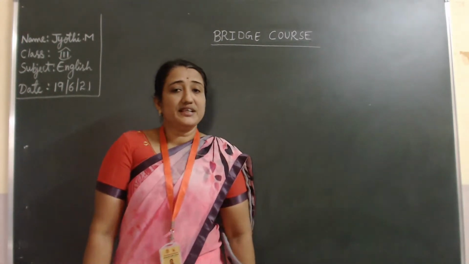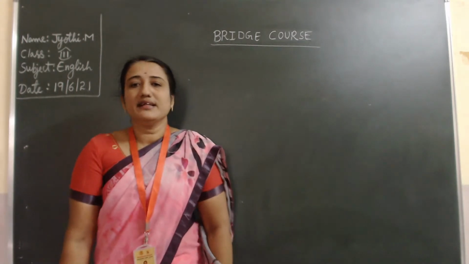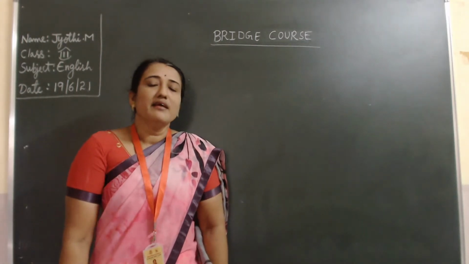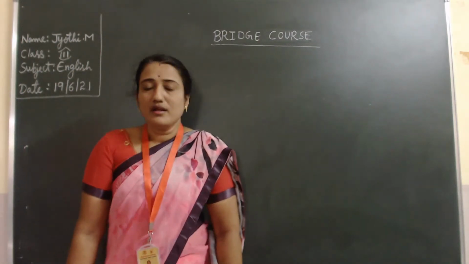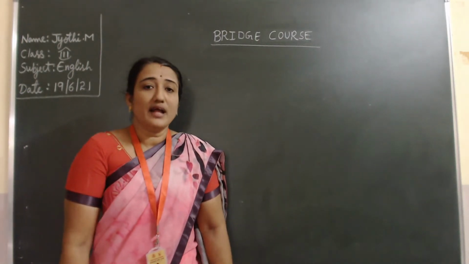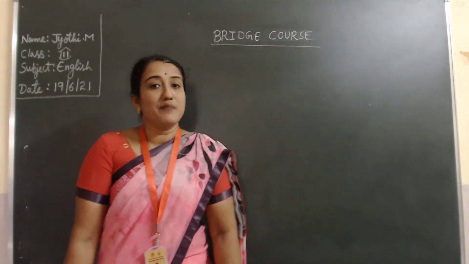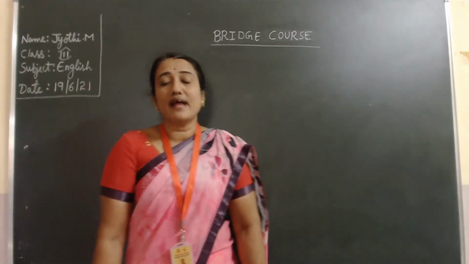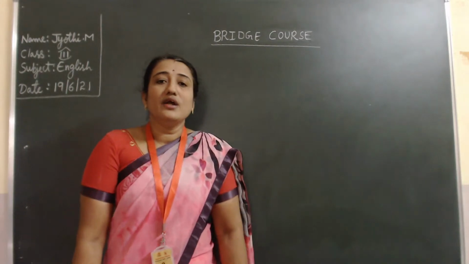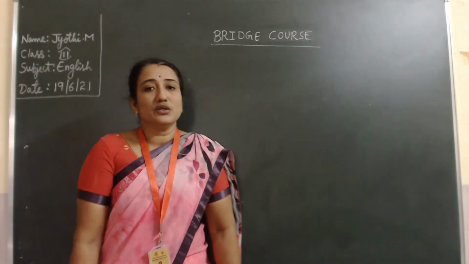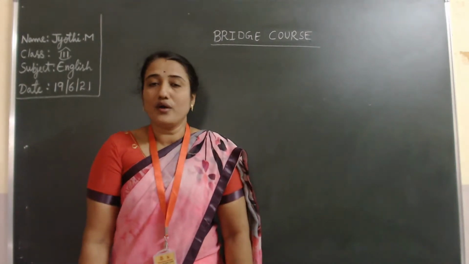What did we do yesterday, children? Before we begin with today's class, let's recall what we have done yesterday. Yesterday, we learned one of the grammar parts, that is compound words. How are compound words formed, children? I told you, compound means a mixture of two elements. This word comes in the science subject. But in English, compound means putting together. Two words join together to make a new word. I gave the definition for you, children.